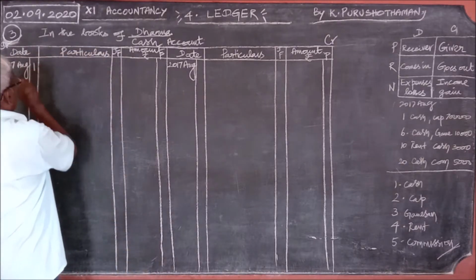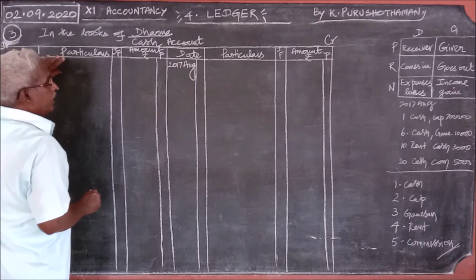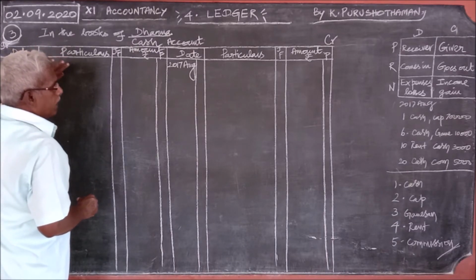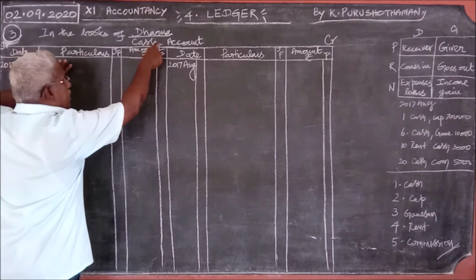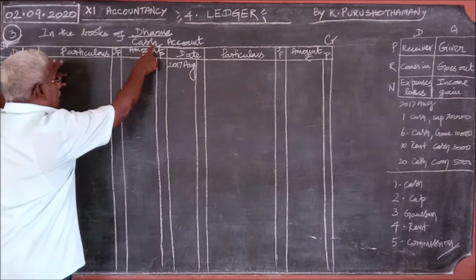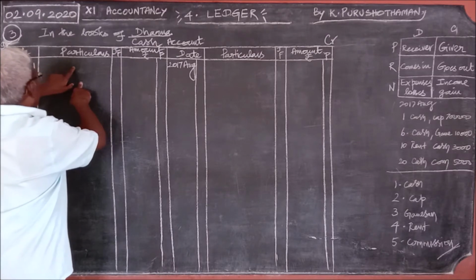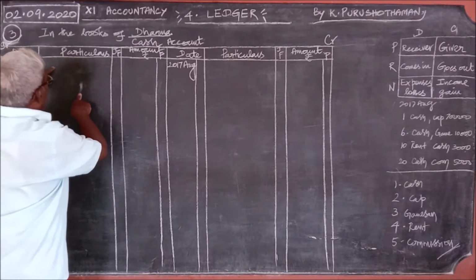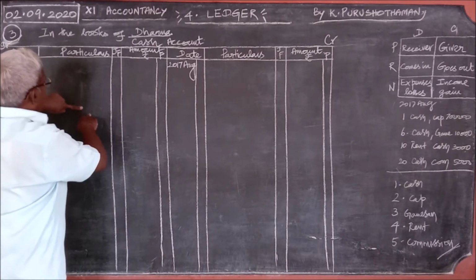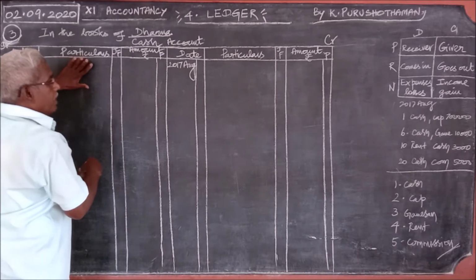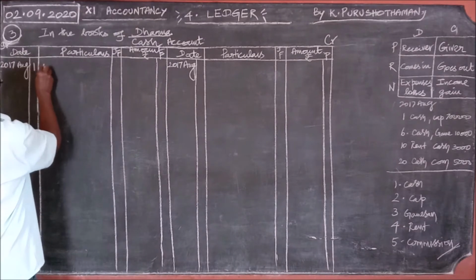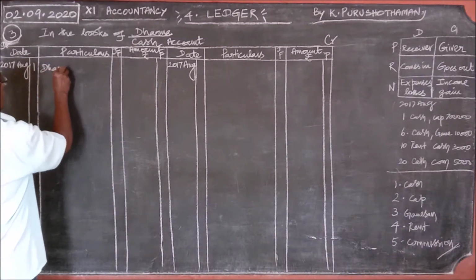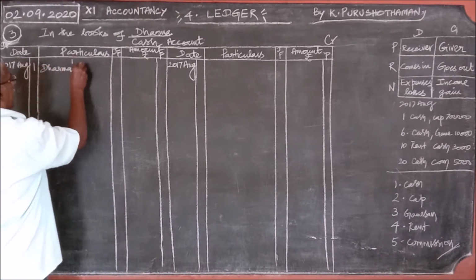August 1st, cash account debtor to Dharma's capital account. Cash appears because this ledger is meant for the cash account. Therefore, here we should write the entry on the debit side only, because cash appears on the debit only. What is coming along with that? Dharma's capital account.